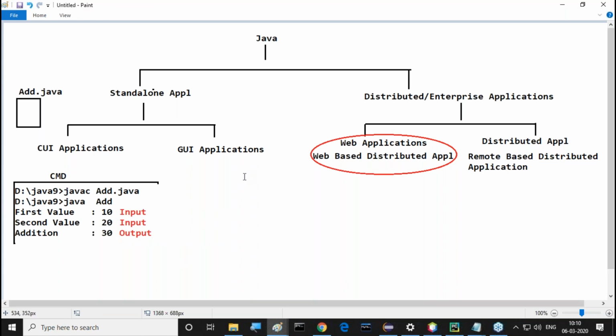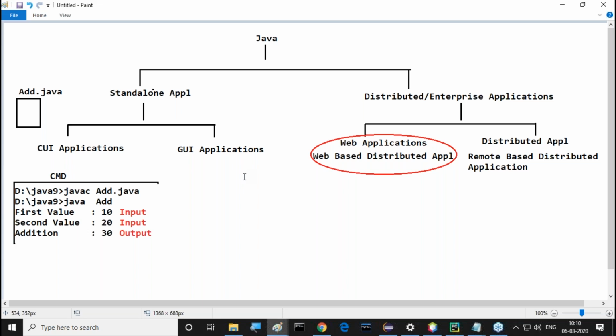The command prompt exists. At the backside of this command prompt, the program is available. Am I right or not? At the backside of this command prompt, our Java program is available. In front of this command prompt, the user exists. Understand all of you what I am telling you? Now observe carefully. Here there is the user and the program in the background. In between user and program, which one is available? The command prompt exists between user and program.